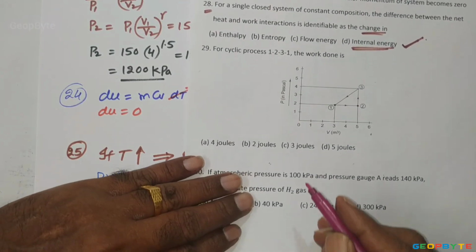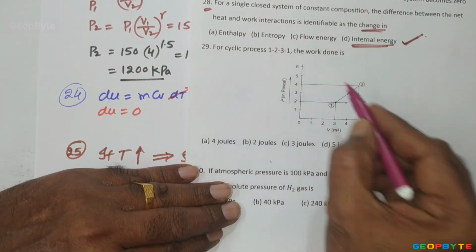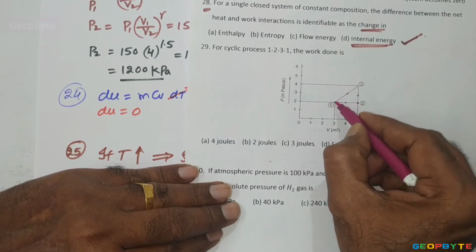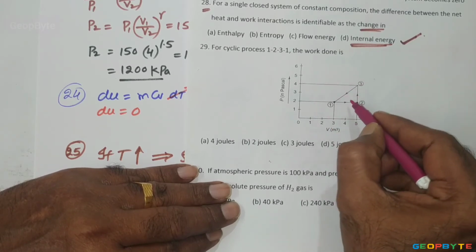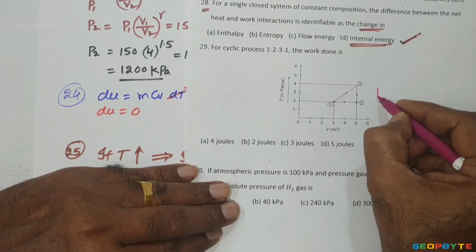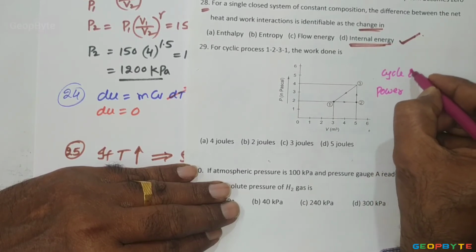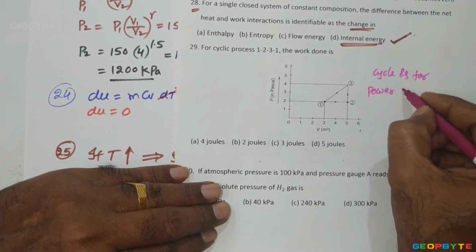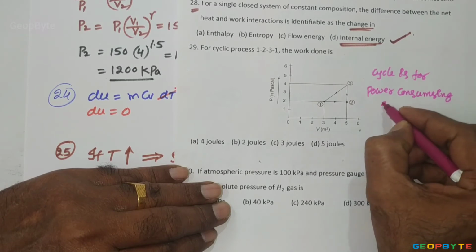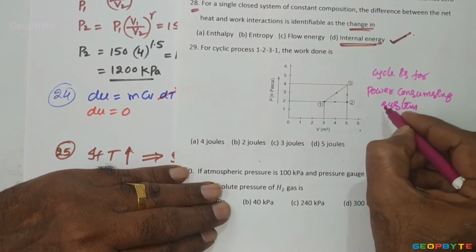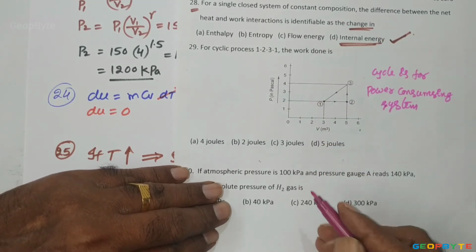Now come to the 29th problem. For a cyclic process 1, 2, 3, 1, it is in the anti-clockwise direction. It is for a power consuming system, like a refrigerator, because the cycle is drawn or constructed in the anti-clockwise direction.